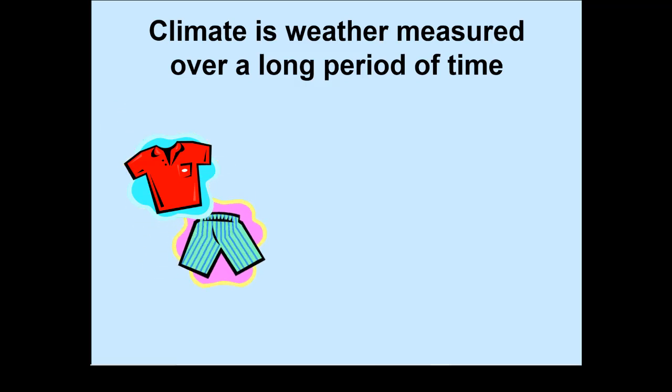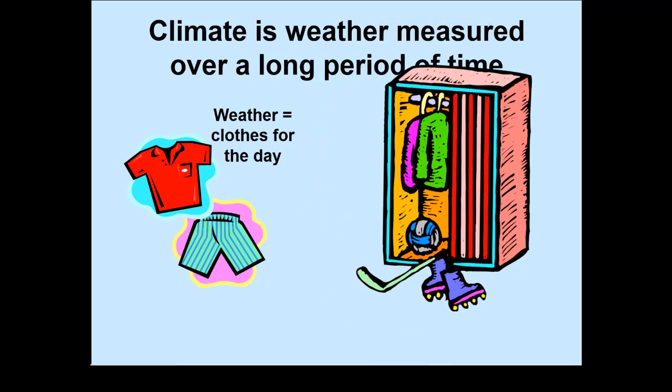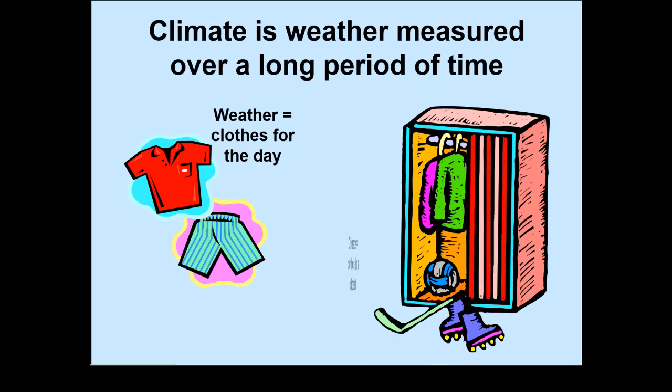long period of time. Here you can easily see it is quite clear that in weather we are choosing our clothes for the day. As we are saying, it's short-term atmospheric conditions. And when we are talking about a long-term change, a long period of time change in the region's weather, at that time we are saying it's climate. And for climate, you have to keep your dresses in the closet according to the situation.